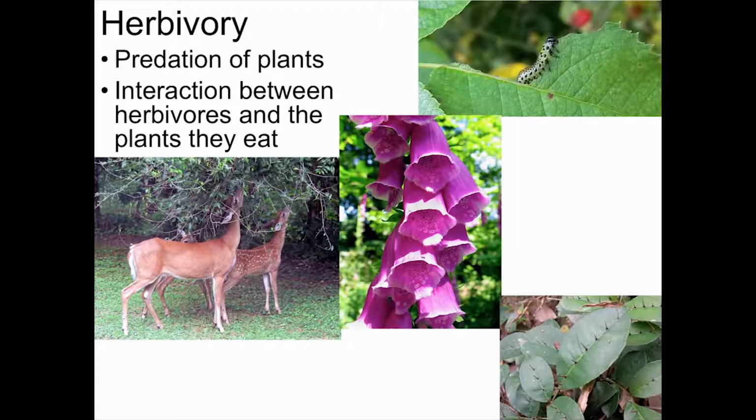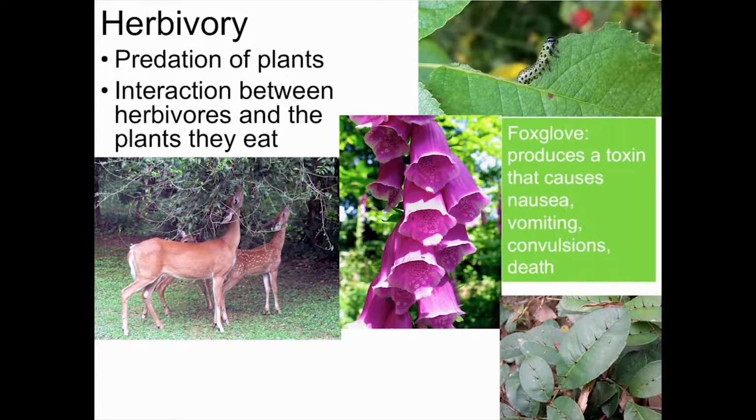Some of these defense mechanisms include toxins known as secondary compounds that make plants unpalatable or toxic to animals that consume them. So a good example of a plant that contains a secondary compound is the foxglove. Notice it's this beautiful purpley pink plant, but the foxglove has this toxin in it that when consumed causes nausea, vomiting, convulsions, and can lead to death.